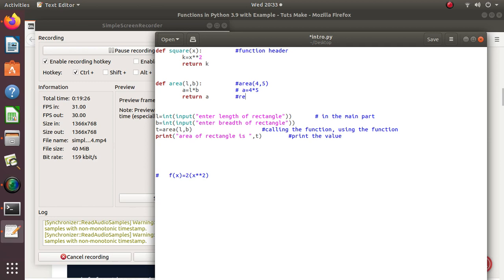So here return a, that is return 20. So this t variable gets the area 20, and then we print this value t.